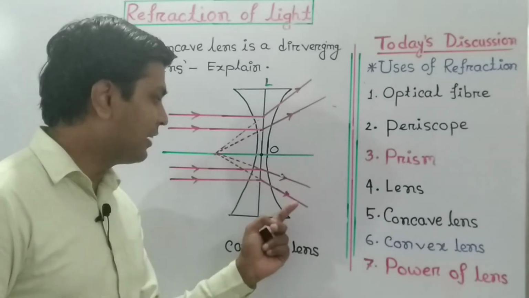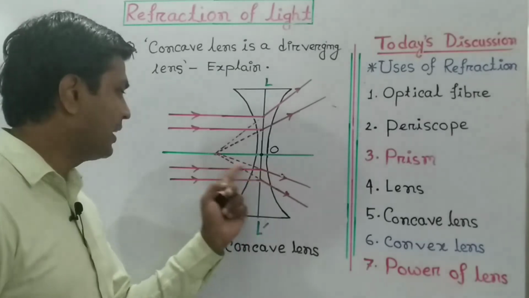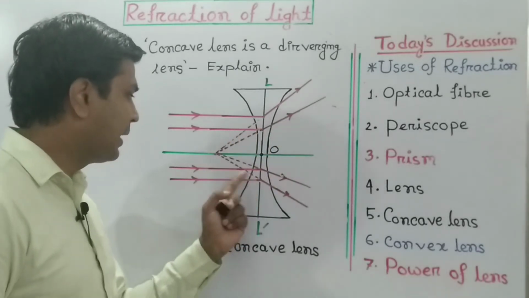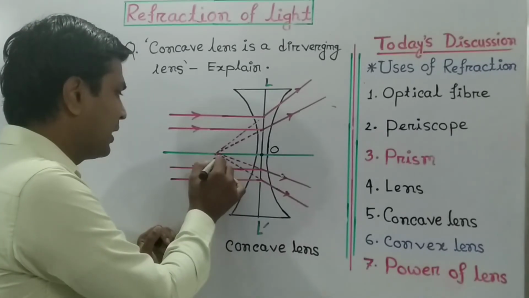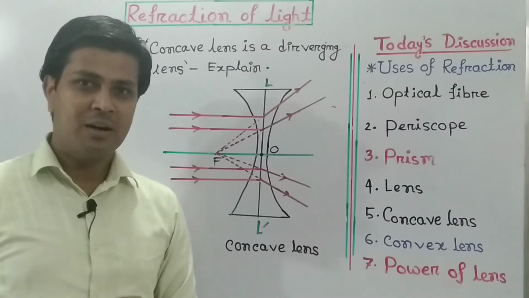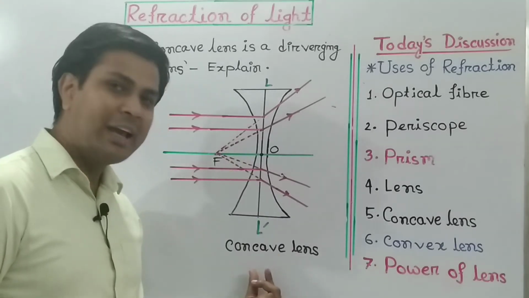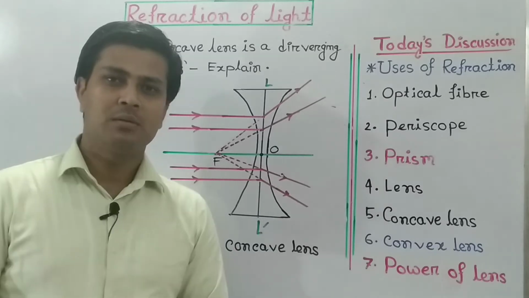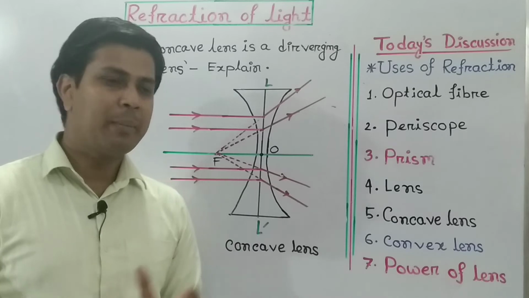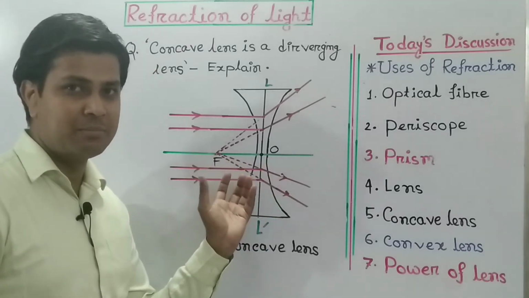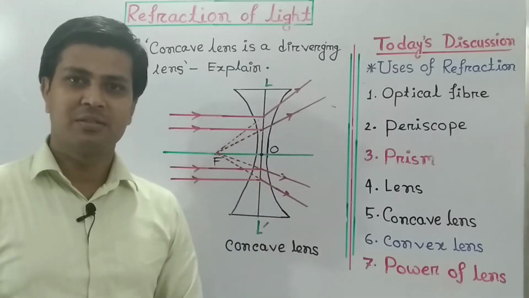So we have to extend the refracted rays backward, and the backward extended rays meet at a point. That point is the focus of this lens. So we can say a concave lens has a diverging power, or a power to convert a parallel beam into a diverging beam. That is why a concave lens is called a diverging lens.